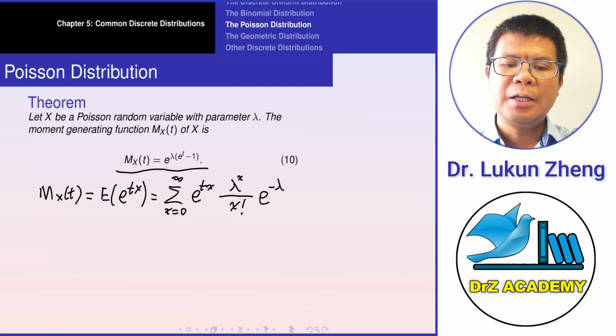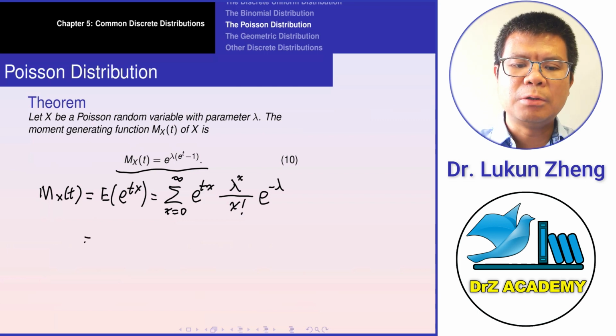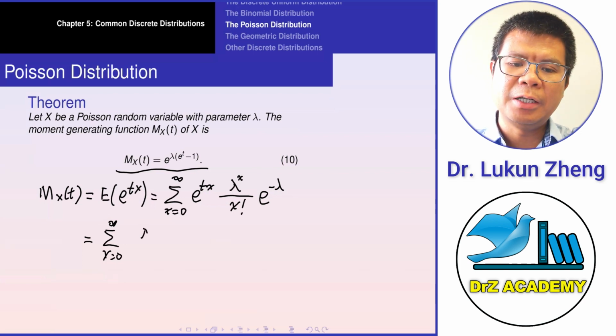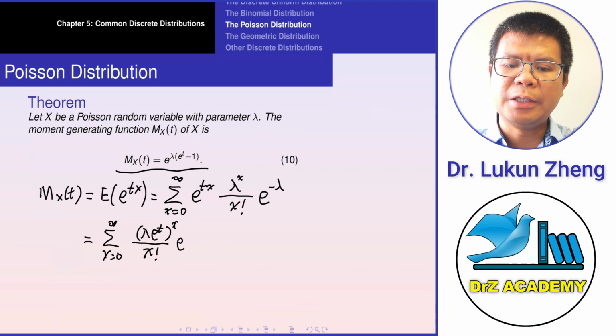All right, so then you can see that this one equals the sum over x equal to 0 to infinity, and you can put this e to the power tx and lambda to the x together, so lambda e to the power t raised to the power x over x factorial e to the power negative lambda.